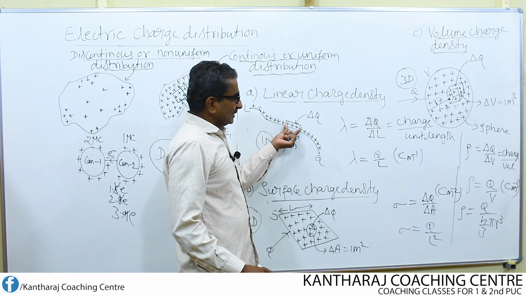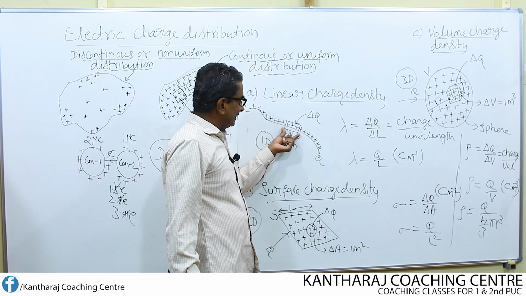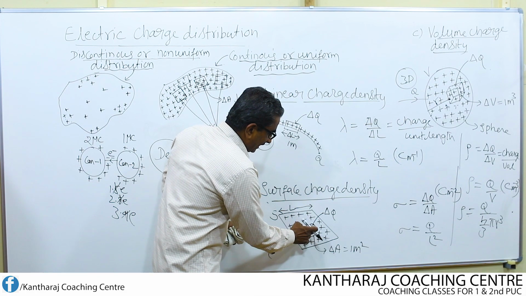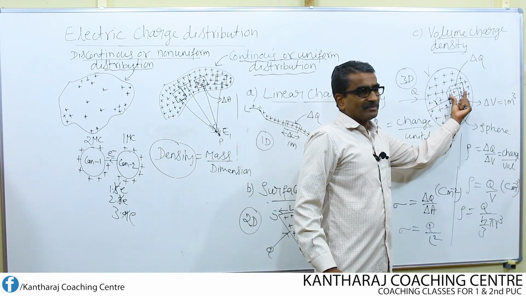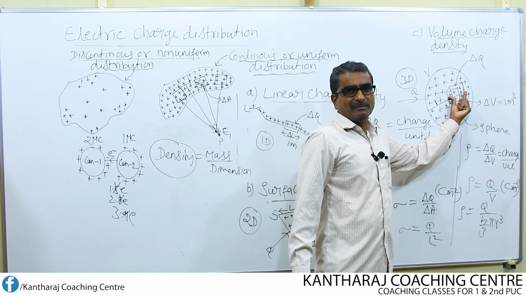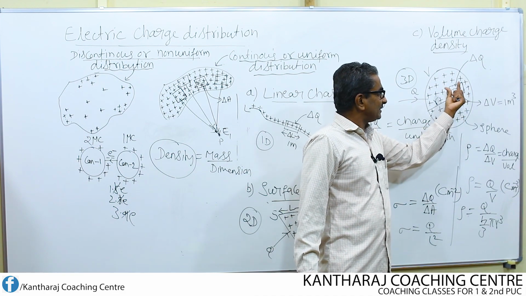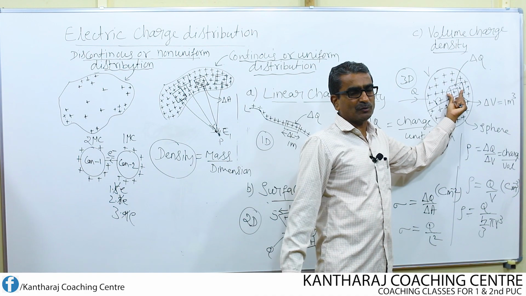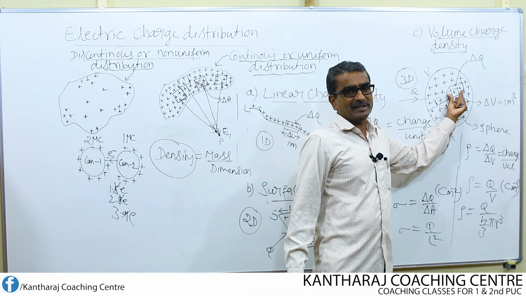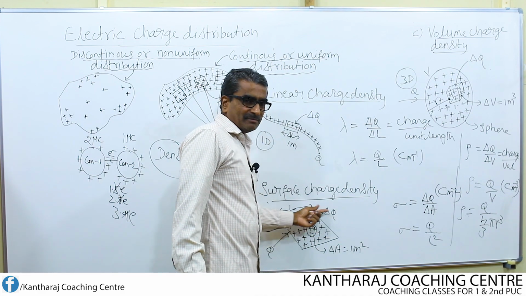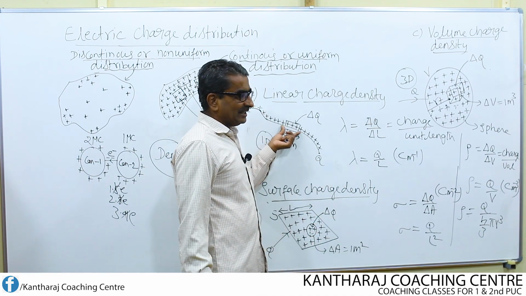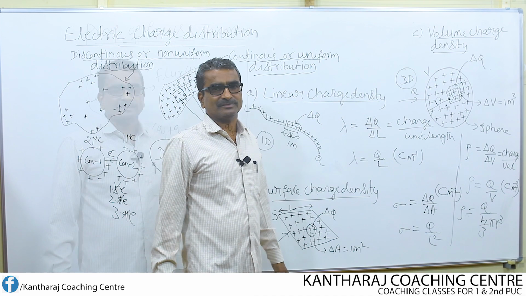So this length is nothing but a line element, and this small area is known as an area element, and this cubical element which I have taken in the form of a cube is nothing but a volume element. So volume element because 3 dimensions, area element because 2 dimensions, line element because 1 dimension.